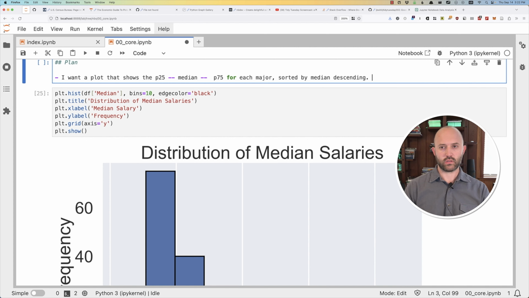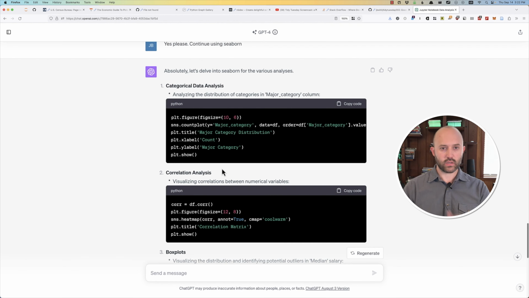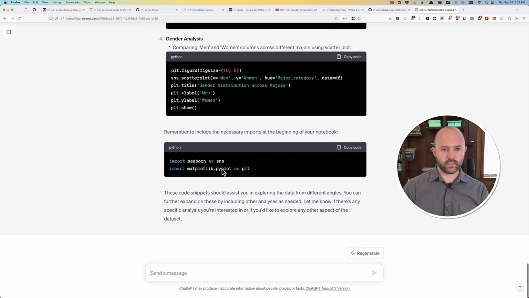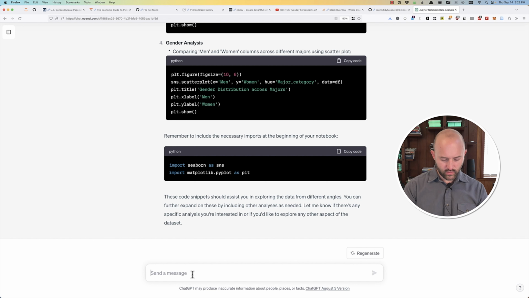So yeah, let's just see what ChatGPT does with that. Okay, this is the other ones here. We'll come back to that in a second. I'll have it run this thing here.